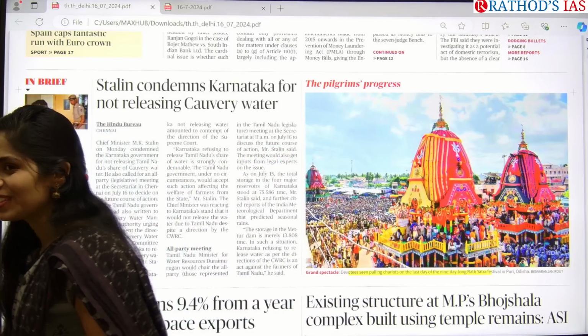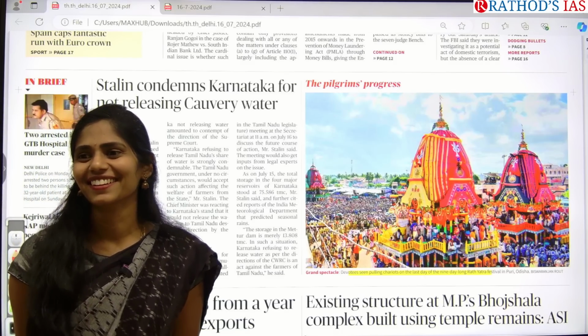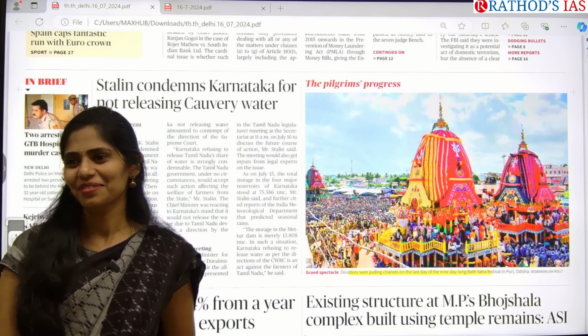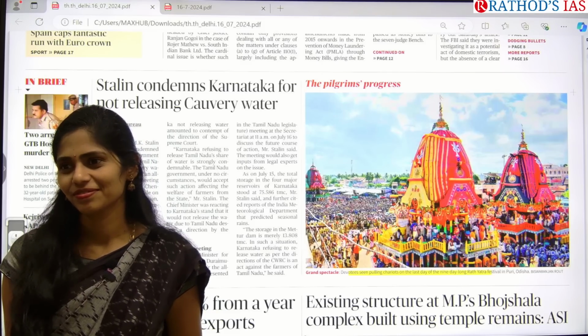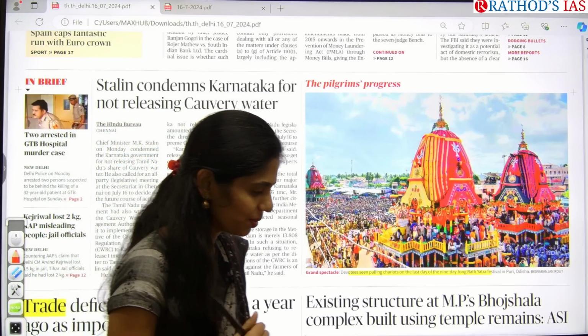Come on, tell me, you know something. You are laughing, tell me. Yes, tell me. What do you know? Then why are you laughing? Tell me something. Tell me something about this Puri Rath Yatra.